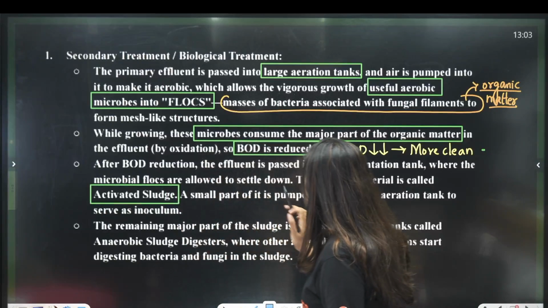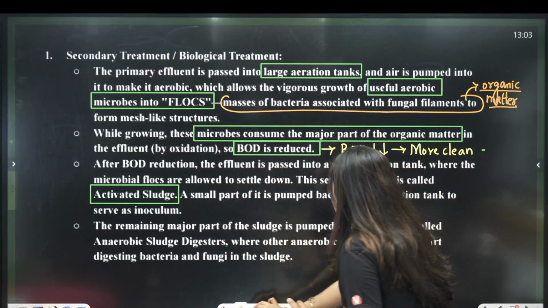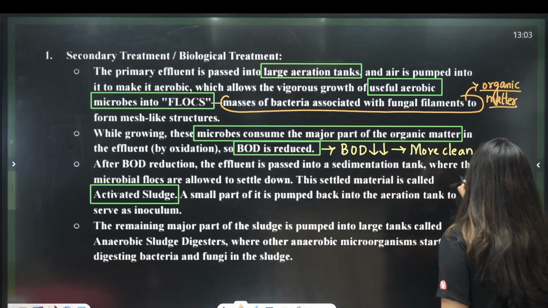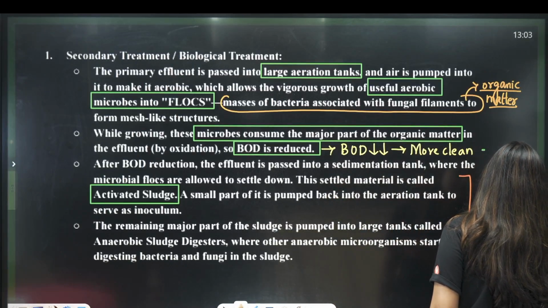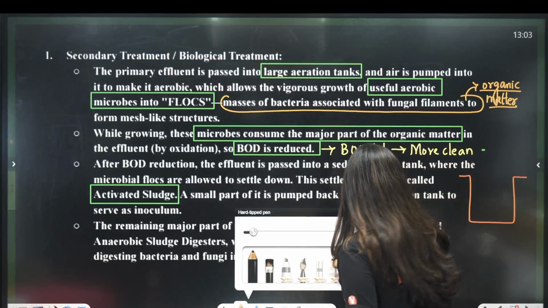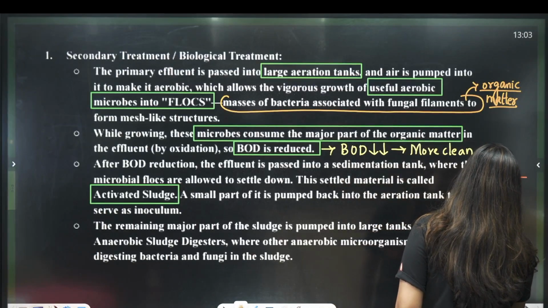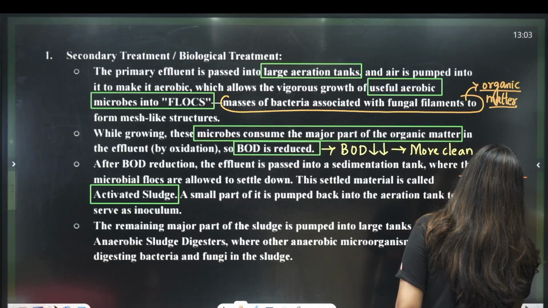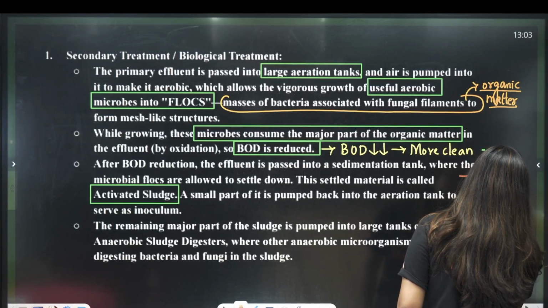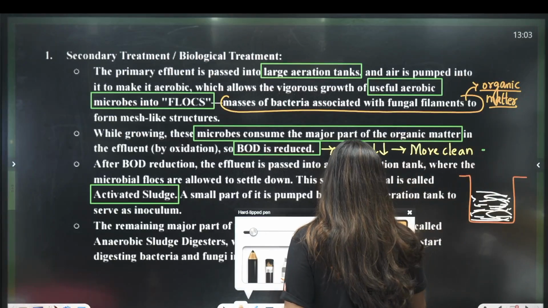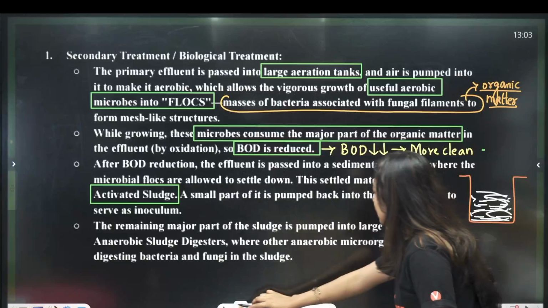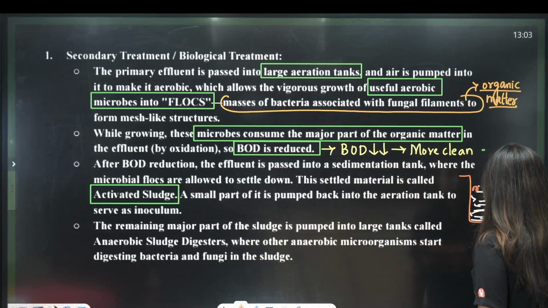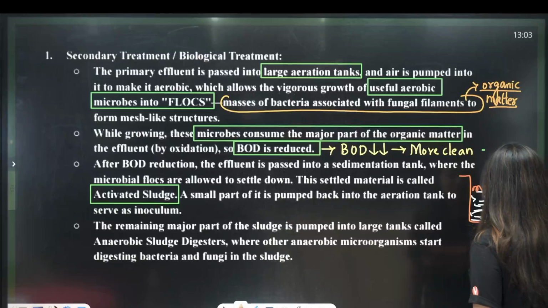Activated sludge. A small part of it is pumped. So students, remember this. We use the microbes. So this is the aeration tank. We put the primary effluent from the first tank. After sedimentation, we took the primary effluent. On the primary effluent, what did we do? We let the microbes and the fungal filaments grow, by continuously supplying air.